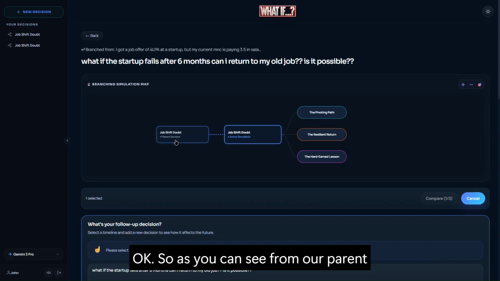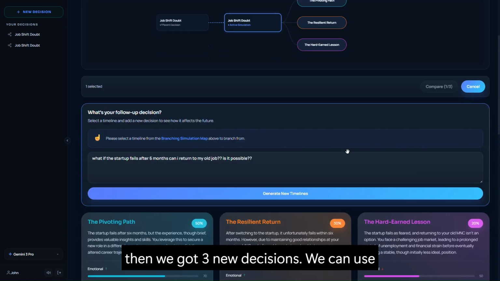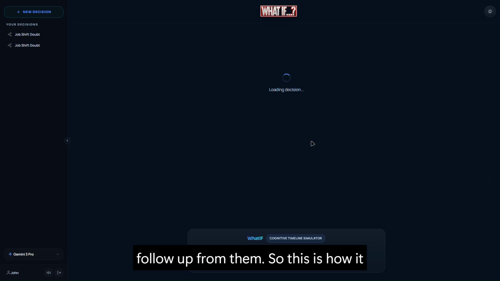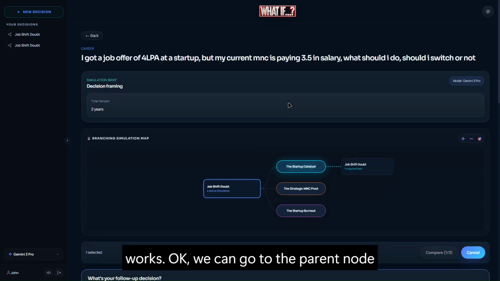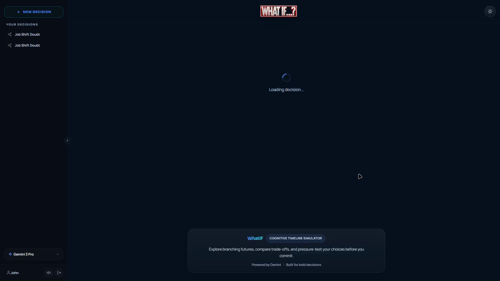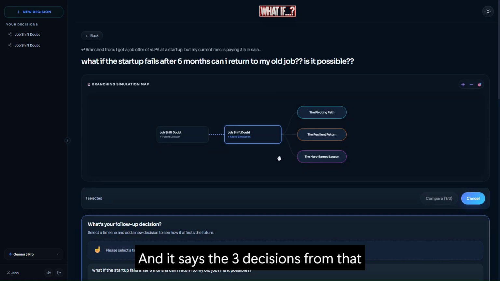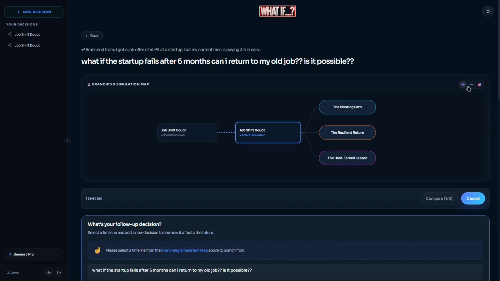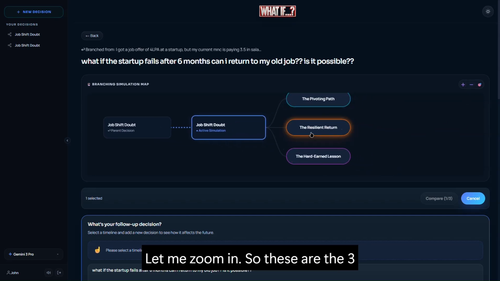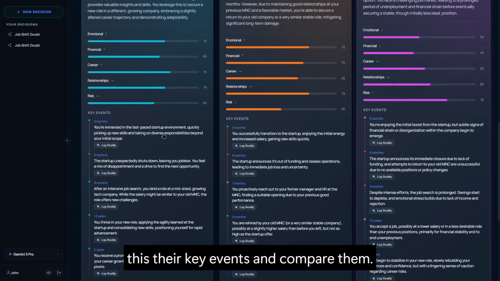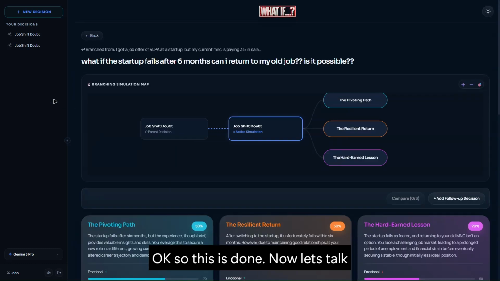Okay, so as you can see from our parent decision, we chose the first one as the pivot, and then we got three new decisions. We can use this decision, compare them, and also ask follow-ups from them. So this is how it works. Okay, we can go to the parent node again, and these are the three nodes. We chose this path, and it says the three decisions from that path. So as we can see now, let me zoom in. So these are the three paths: pivot path, the resilient return, and the hardened lesson. We can use their key events and compare them. Okay, so this is done.